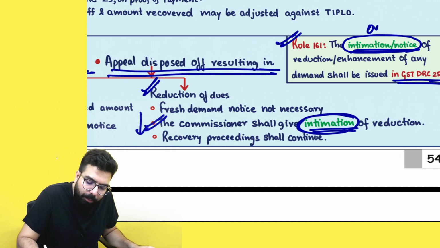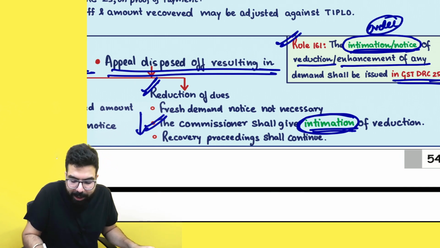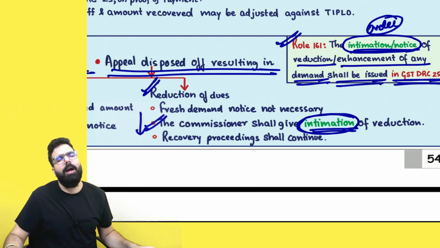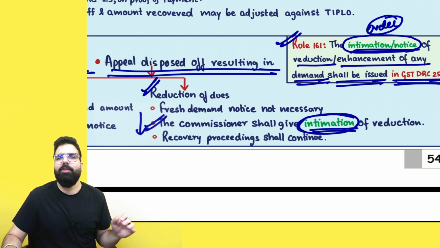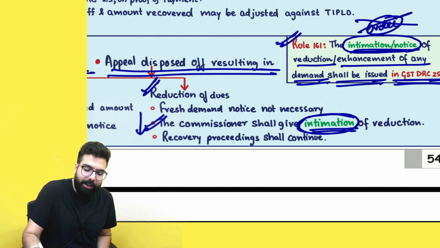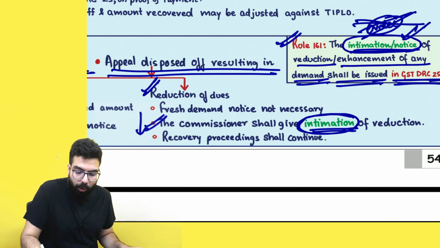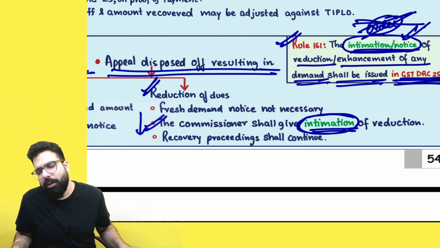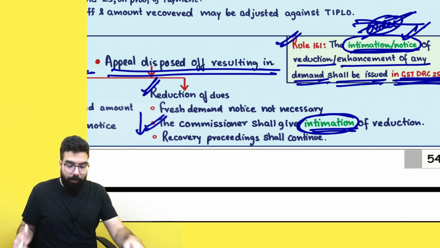Actually, that earlier was known as an order. That order was given. The order of reduction or enhancement of any demand shall be issued in GST DRC 25. So whenever an appeal used to be disposed of, if any amount used to be increased or any amount used to be reduced, the commissioner used to go ahead and give you an order. Now the name of this order has been changed and now it is known as intimation or notice. Total nonsense amendment. Now this is no more. GST DRC 25 is not known as an order. It is known as an intimation. That's all. Okay sir, point is clear.